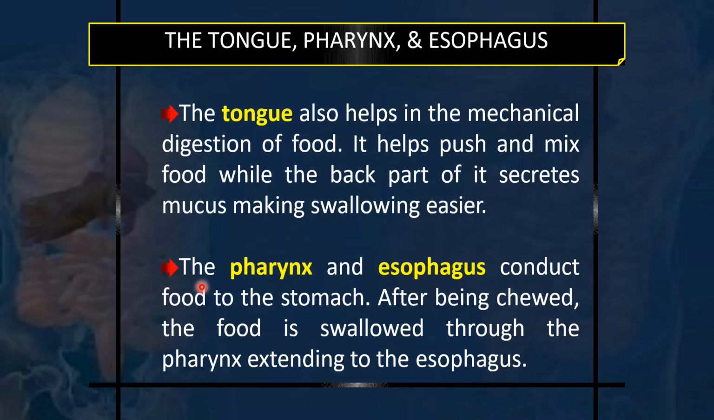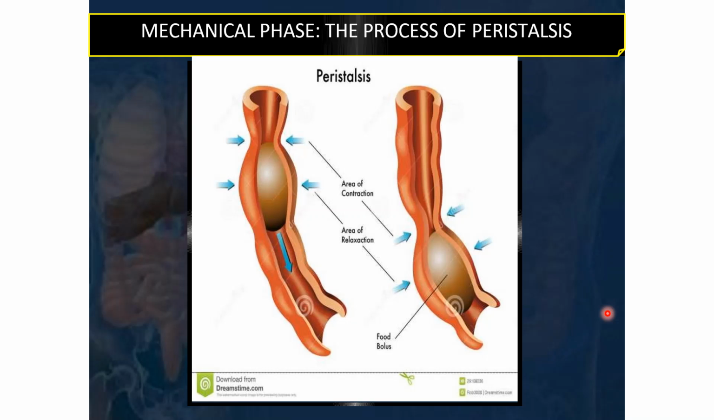After the food has been chemically and mechanically acted upon at the level of the mouth, there comes the pharynx and the esophagus, which conduct food to the stomach. After being chewed, the food is swallowed through the pharynx, extending up to the esophagus. So the pharynx and esophagus mainly act as passages, and a little bit of glandular secretions in the lower part of the esophagus, the esophageal glands, get mixed with this food.